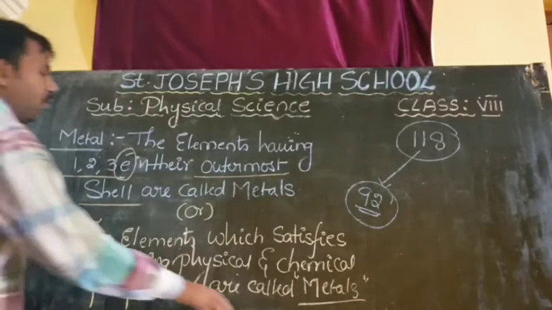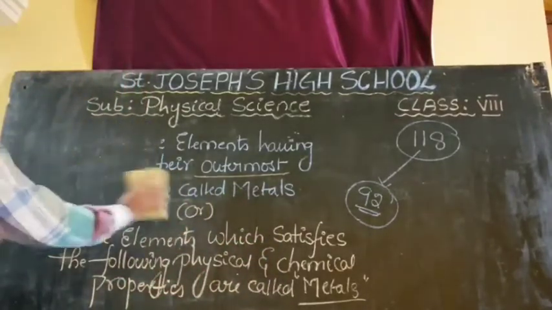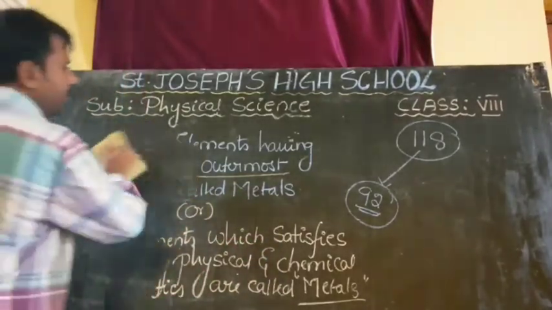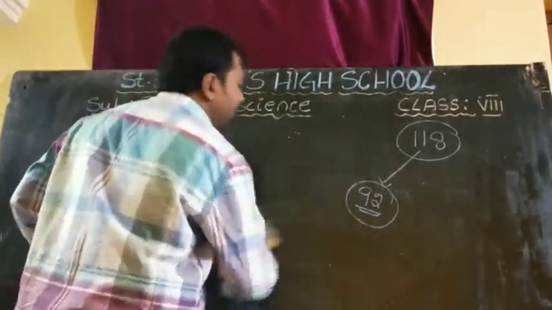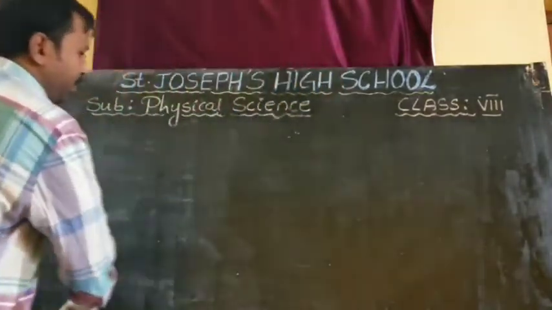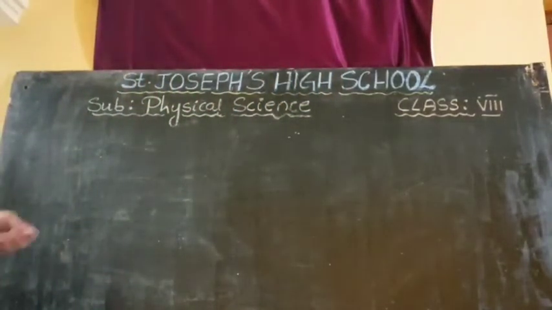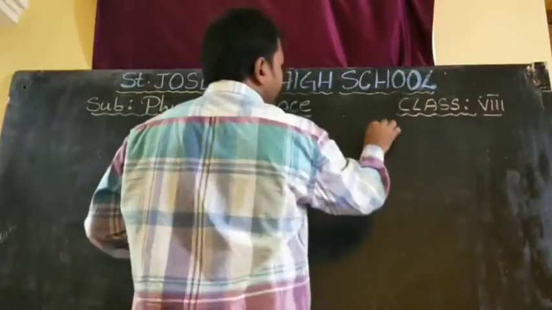Then we will discuss one by one what are the physical properties of metals. First I will give the physical properties mind map for you, that means how many physical properties we are going to learn. If time permits, I will explain one by one. So first we will discuss the physical properties.